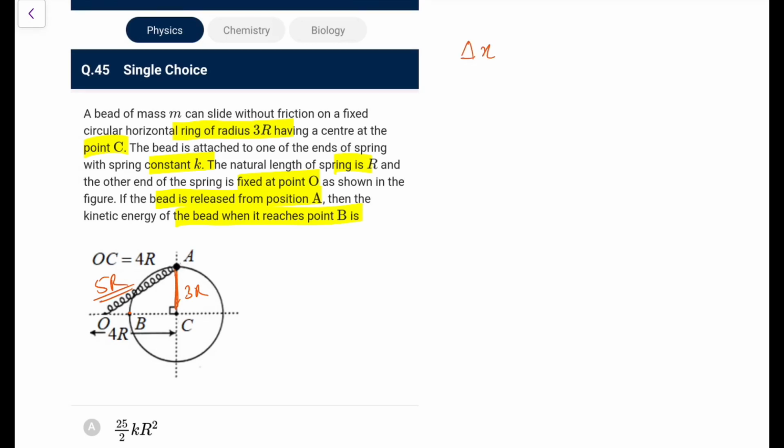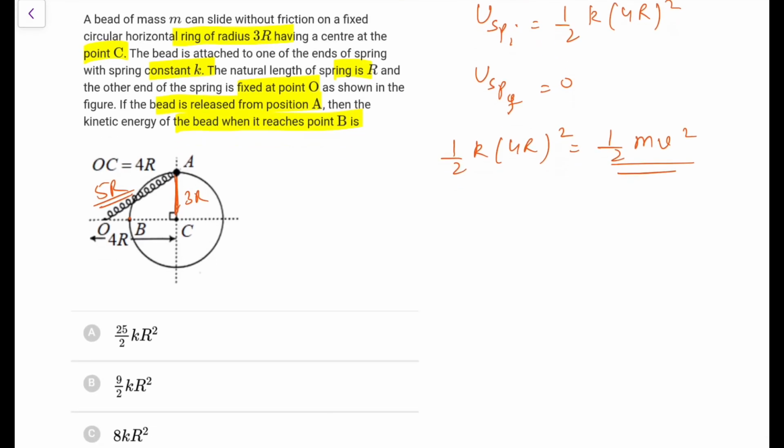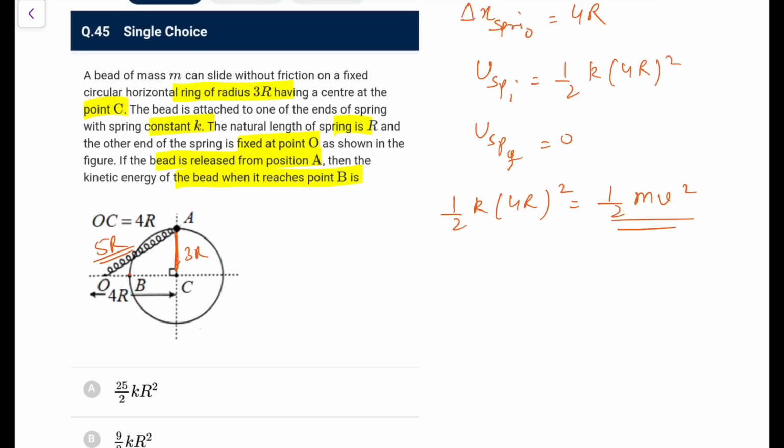So initial extension, initial delta x of the spring is 4r because that is 5r minus r, 4r. So initial energy in the spring is half k into 4r whole square. Finally spring energy will become 0. So the loss in spring energy is gain in kinetic energy, that is half k into 4r whole square would be equal to half mv square. So what do you need to find? Kinetic energy you need to find, that is simply half k into 4r square, that is going to be 8k r square. Directly you can go for it.